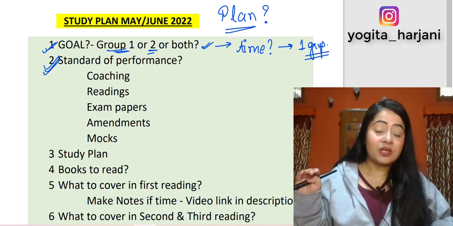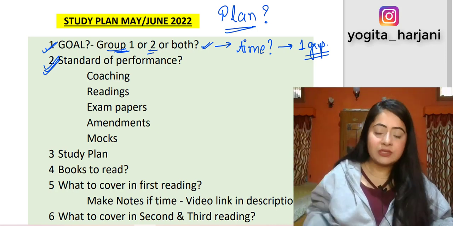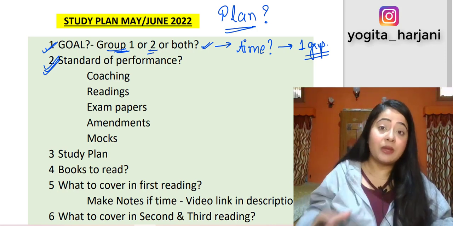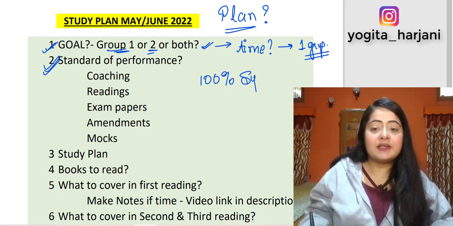No doubt it is going to get you the exemption that you're wanting, right? So let's try to set that kind of an aim. So I'll tell you the goal that I have set in all my examinations, that all my mentees also try to set. So first of all, you have to try to complete 100% syllabus in every single subject. This is the first thing that you should be aiming for.